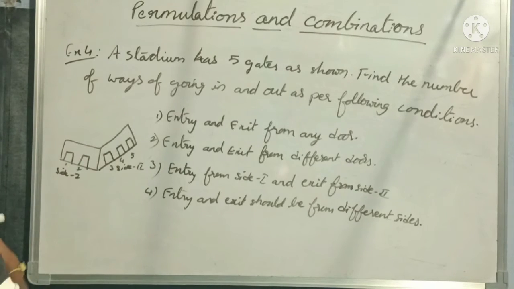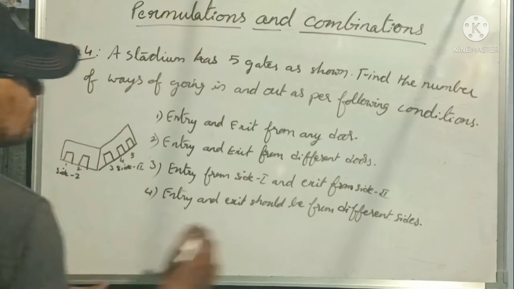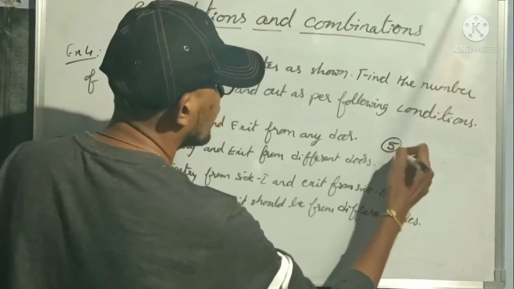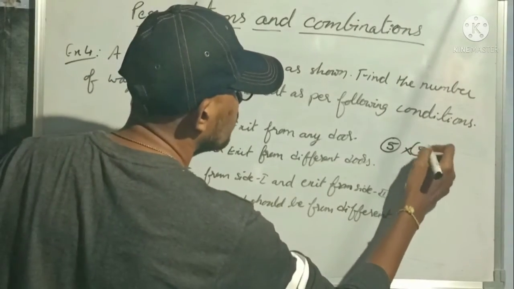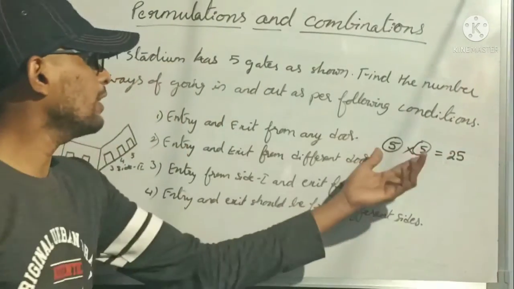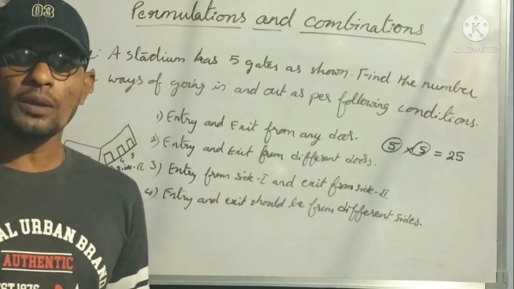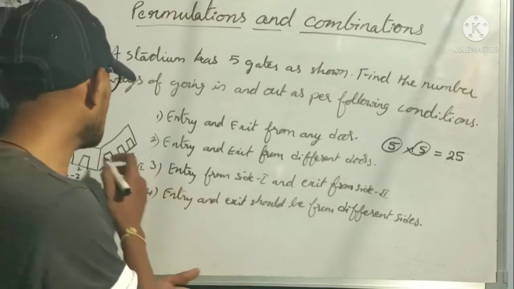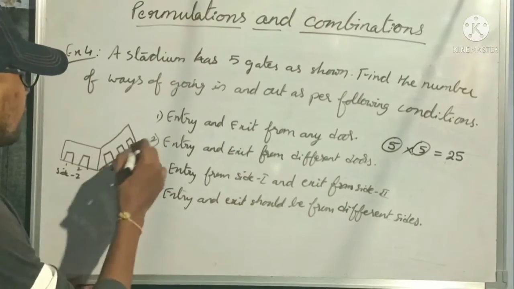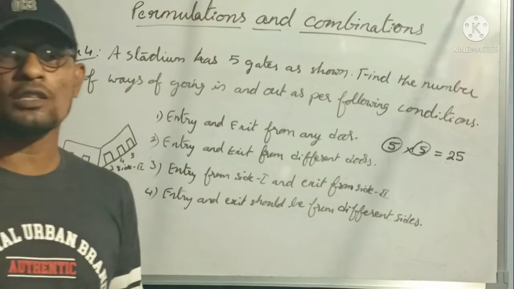Means either he can come from gate 1 and go from gate 2, or he can come from gate 1 and go from gate 1 itself, or gate 3, gate 4, gate 5. So like that 5 possible conditions are there. How many gates are there? 5 gates are there. So 5 into 5 is 25 different ways when he enters and exits from any door. Okay, how many ways? 25 ways. For every gate he is having 5 ways, right? 5, 5, 5, 5, 5, like that 5 different ways. So 5 into 5 is 25 different ways are possible.